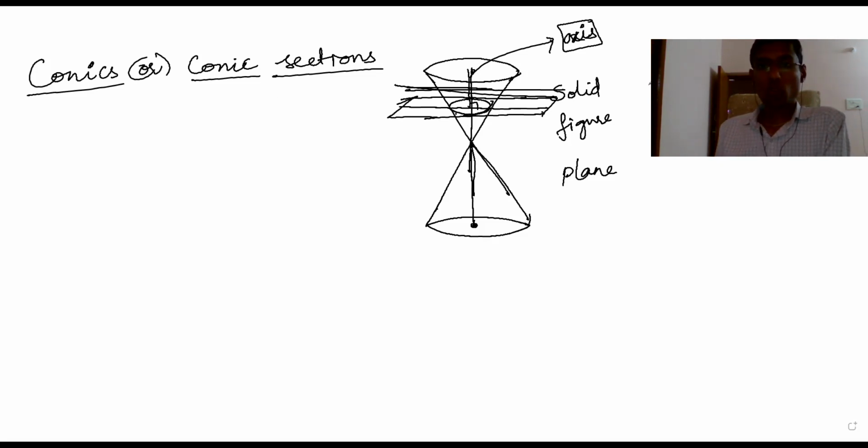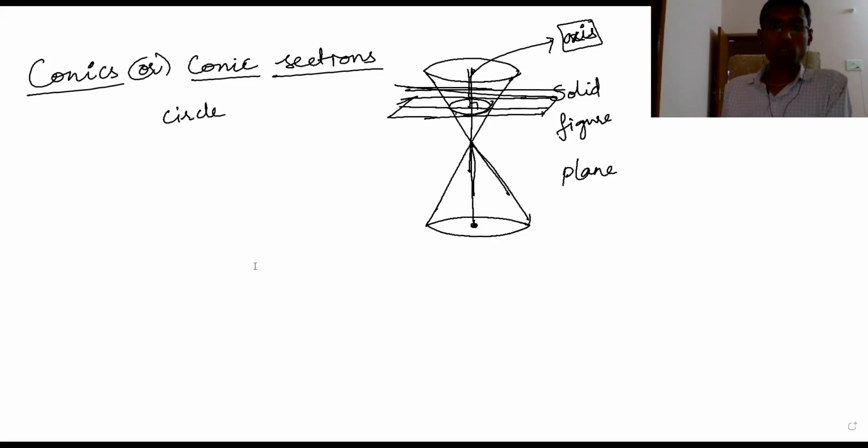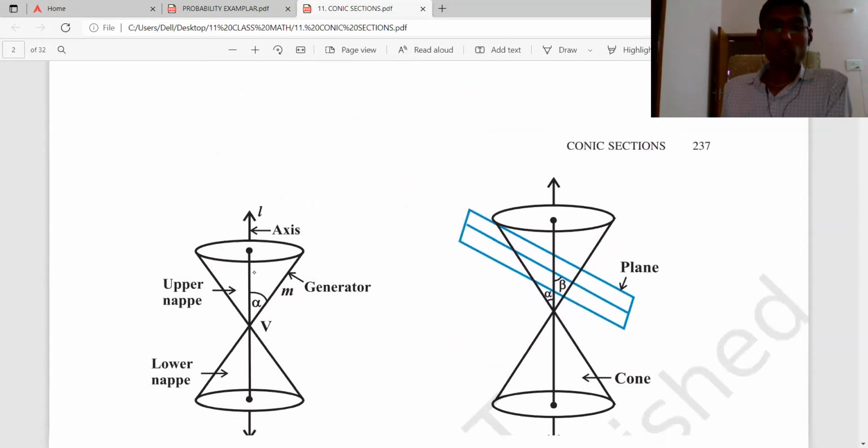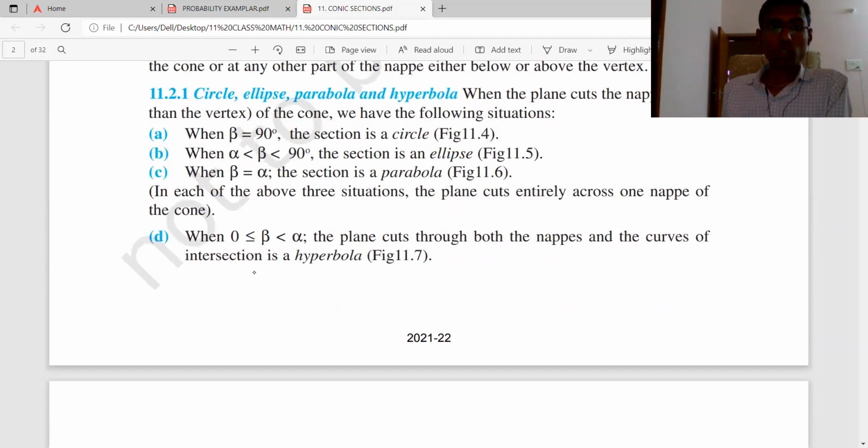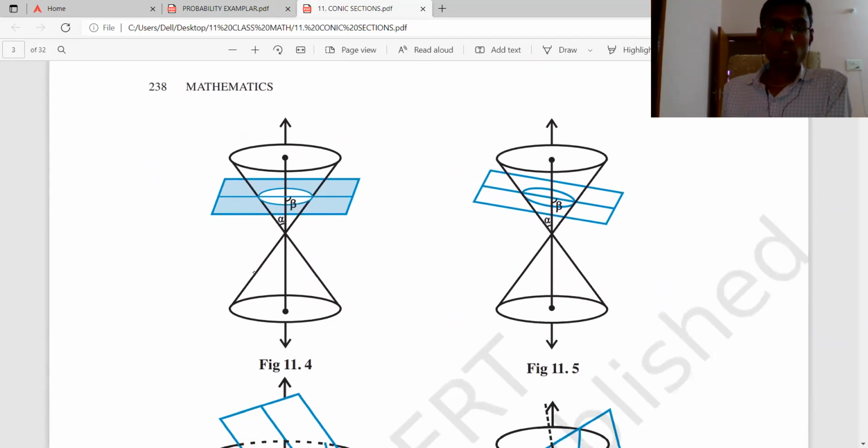You get a circle. Yes, sir. You are able to imagine the circle you are going to get. If you cut like this, you are going to get a circle. See, if you cut at 90 degrees, you are going to get a circle.